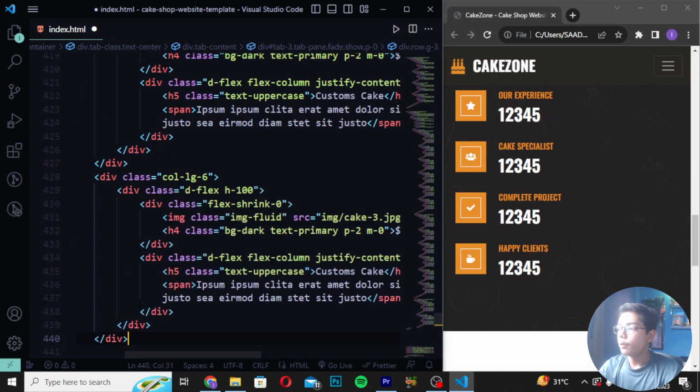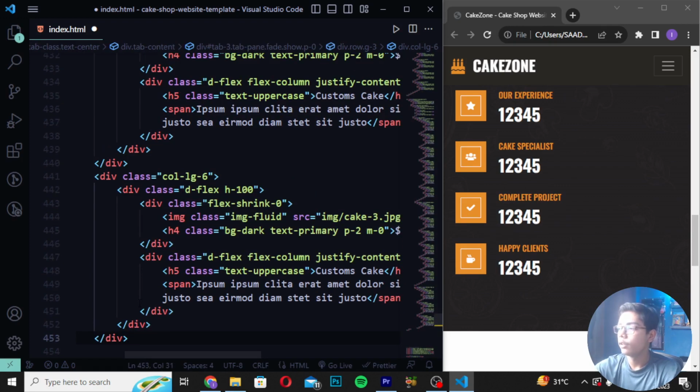So here you have to paste it one time like this, and after pasting it one time, you have to paste it 2 times again. So I will be now pasting it 2 times.